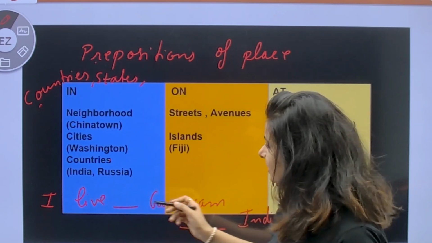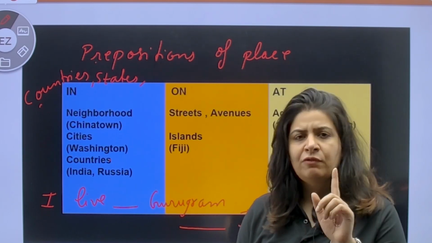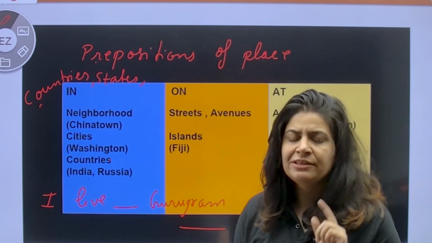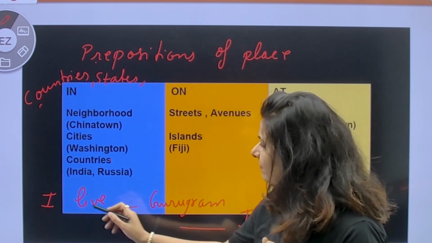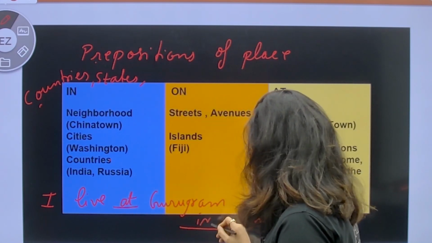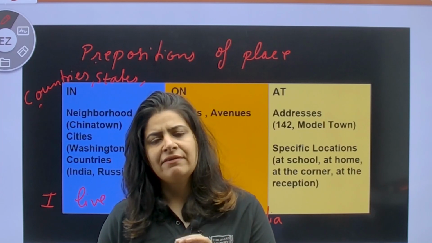So in this kind of sentences where you have two places specified, for the smaller place you have to use at, and for the bigger place you have to use in. For example, I live at Gurugram in India. And if only one place is specified, then I will say I live in Gurugram.